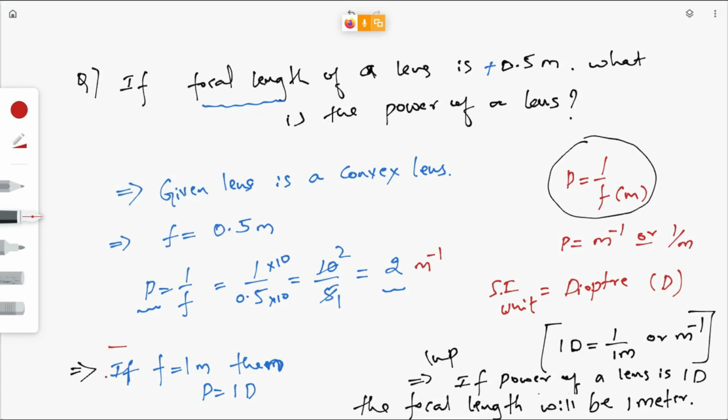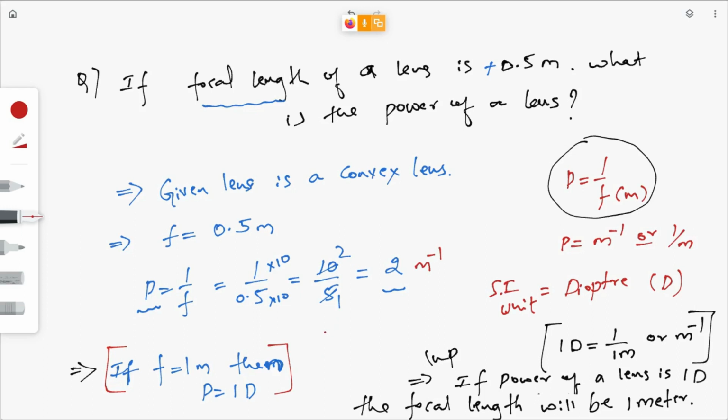These all are 1 mark questions. Most of the time you will get a 1 mark question from this chapter, from this concept, power of a lens or refractive index. These two are the favorite concepts of those who set question papers.